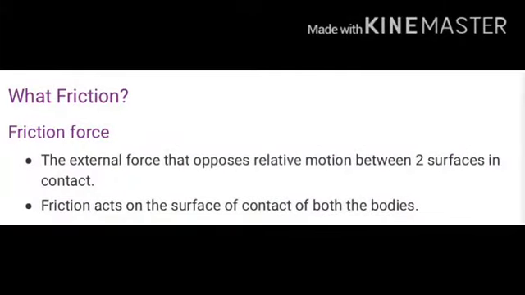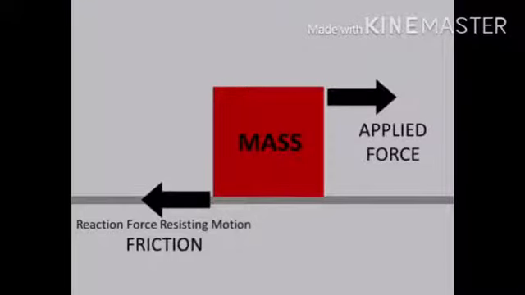Now a question: what is friction? Frictional force is the external force that opposes relative motion between two surfaces in contact. Friction acts on the surface of contact of both the bodies. In this figure you can see the mass. If we apply a force to push to the right side, the frictional force resists motion towards the left side.